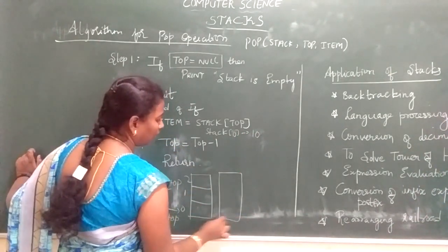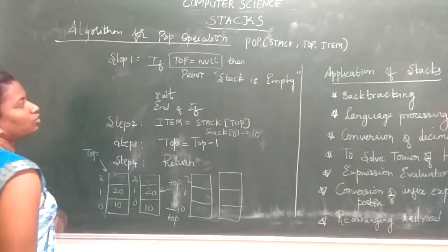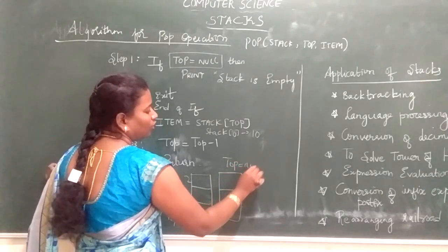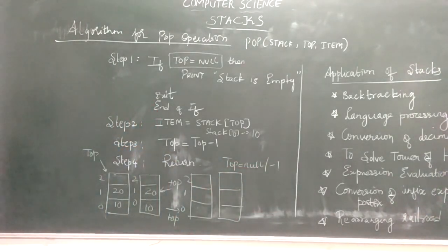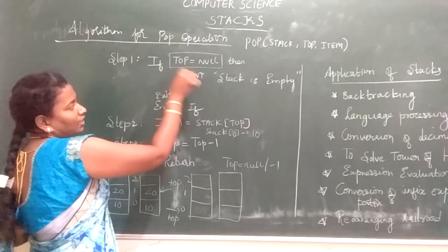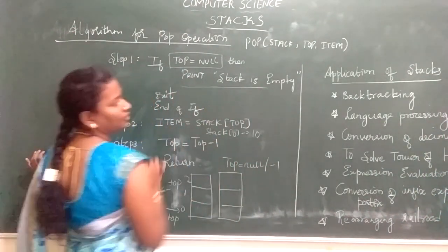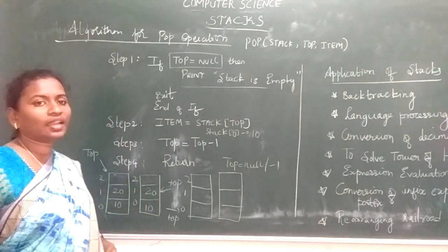So stack is now empty. We deleted all the elements in the stack. So here, in this case, top is equal to null or top will be pointing to minus 1. So here the stack is empty. So we can tell this condition is satisfied. Then at that time we will have a statement that tells us the stack is empty. We'll exit. The if statement ends.